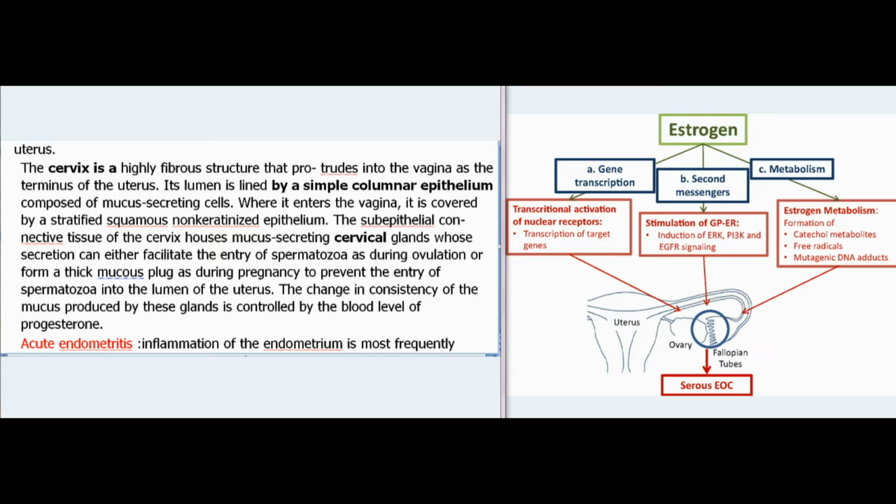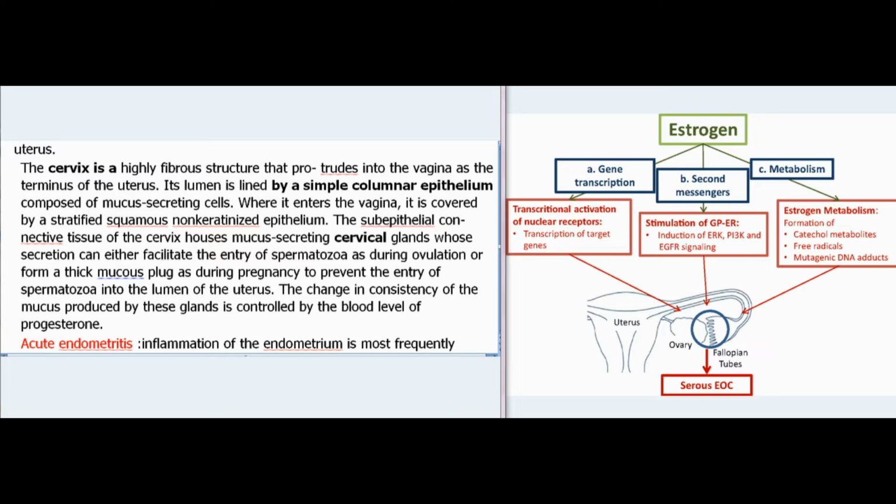The subepithelial connective tissue of the cervix houses mucus-secreting cervical glands whose secretion can either facilitate the entry of spermatozoa, as during ovulation, or form a thick mucus plug, as during pregnancy, to prevent the entry of spermatozoa into the lumen of the uterus. The change in consistency of the mucus produced by these glands is controlled by the blood level of progesterone.